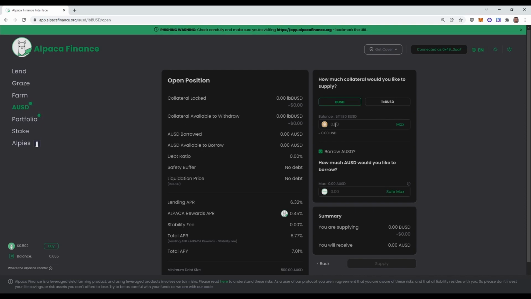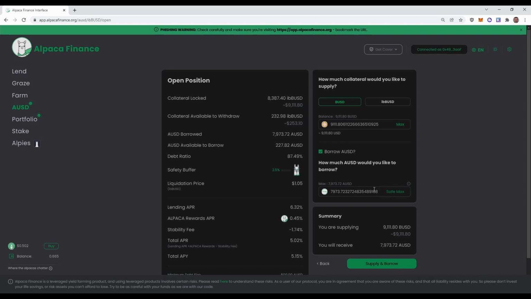So if you were to open the position with $9,011 and we were to borrow the max amount, this would mean that our $9,111 are converted to $8,387. So I'll briefly explain the discrepancy here.